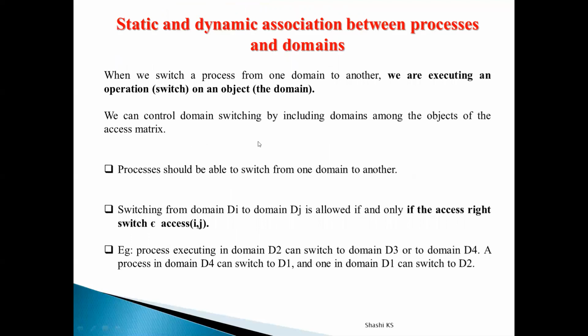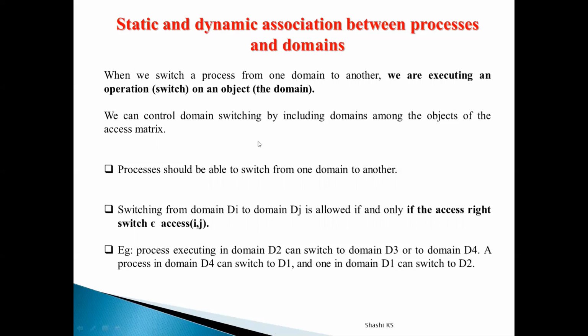The next topic is static and dynamic association between processes and domains. Already I told you the meaning of static and dynamic association. Static association means the set of resources which can be accessed by a process is fixed throughout its lifetime. Dynamic association means the resources which can be accessed by a process change dynamically throughout its lifetime. I also told you that if there is a dynamic association, then the process is going to switch from one domain to another domain.